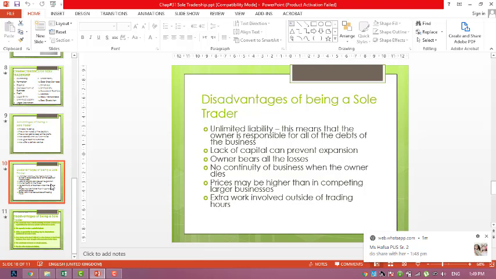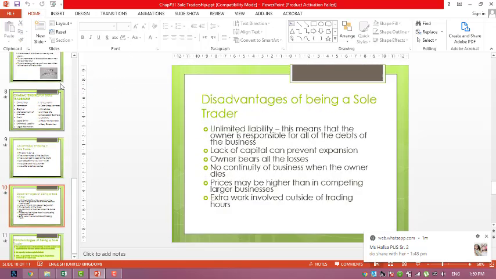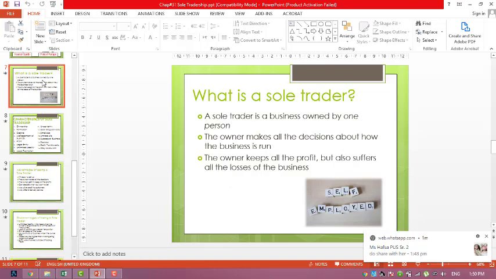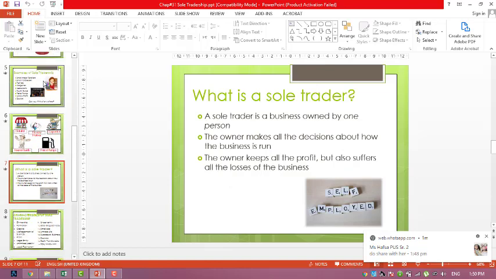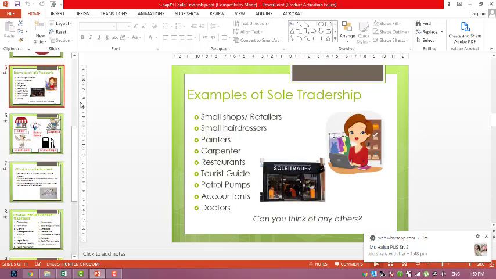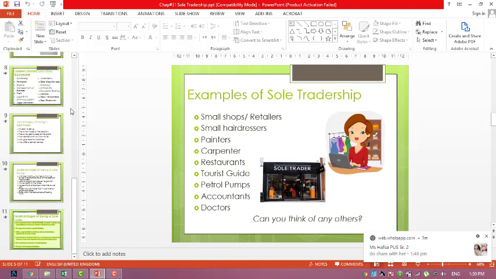Okay, so over here we are ending the chapter. It is a very simple chapter. What is discussed in this chapter? The definition of sole trader first, then the characteristics, the advantages, and the disadvantages of a sole trader.